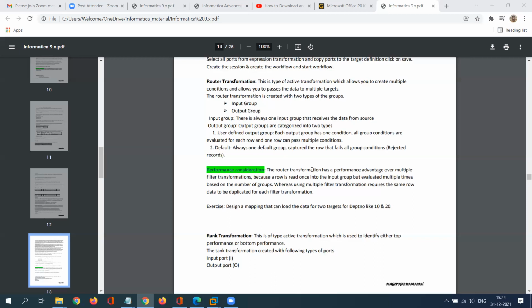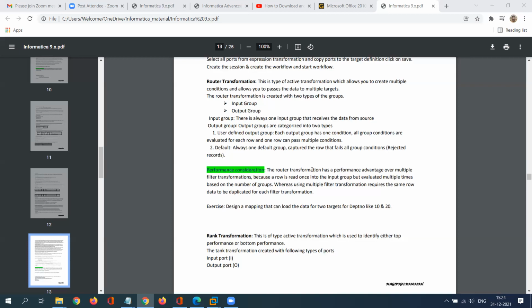But what is the performance tuning that we get by using router transformation? Suppose I want to load data into three target tables as per my requirement, each target table having its desired condition. Accordingly, I need to load the data into the target tables.